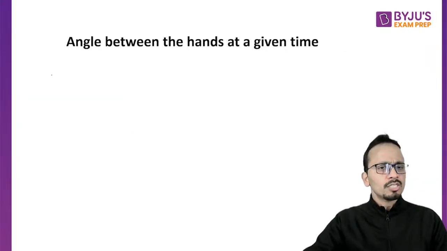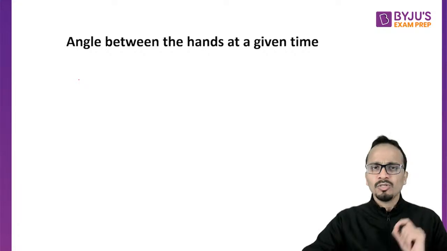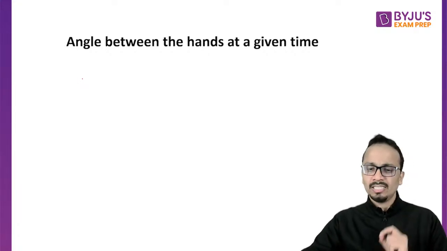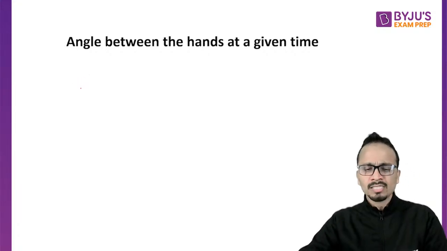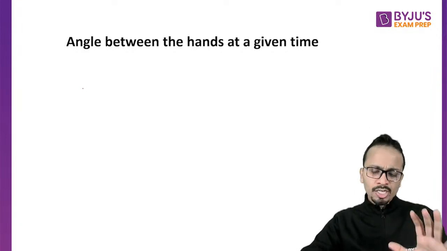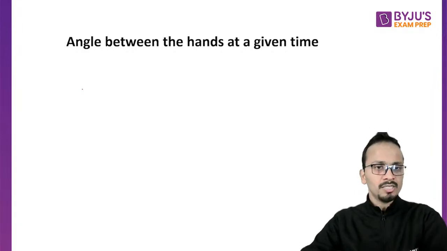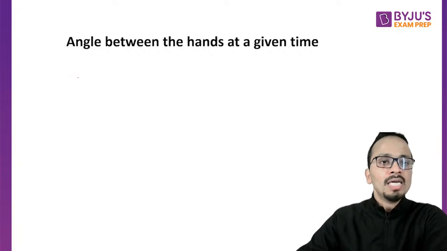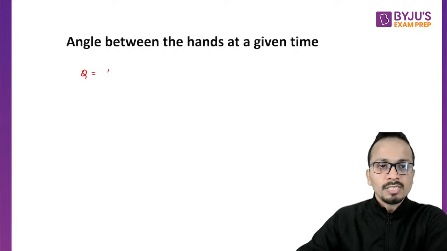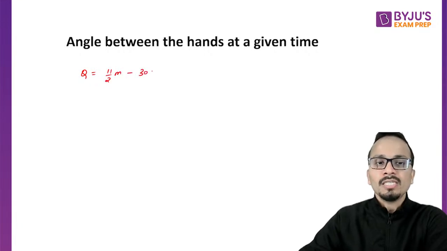Now these two formulas will definitely help you in finding the angle between the hands. So let's look at these two formulas and then I will explain these formulas properly. The formula is theta is equal to 11 by 2 m minus 30 h.